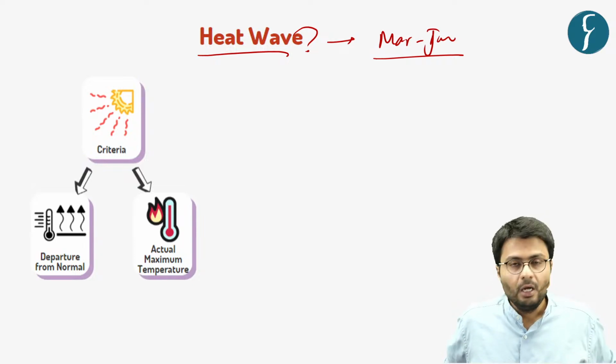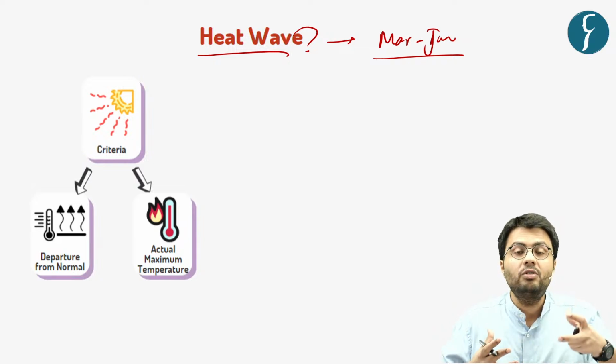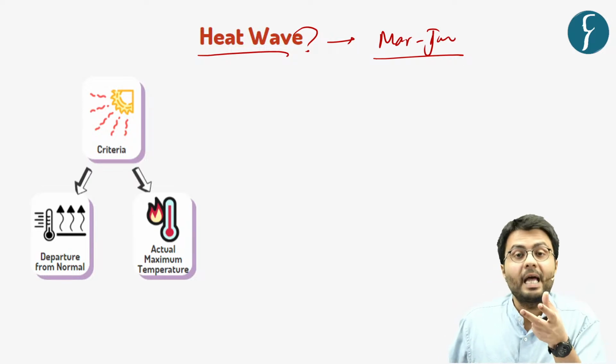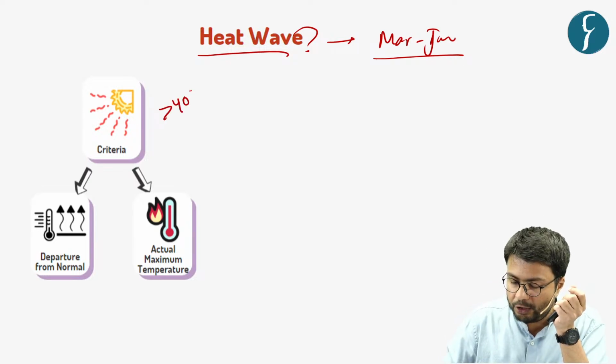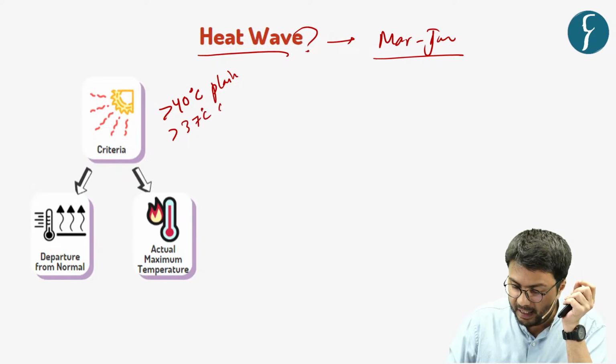Now, there are various criteria for when a government can announce or declare a heat wave condition. The primary condition is that the temperature should be more than 40 degrees centigrade in plains, more than 37 degrees centigrade in coastal areas, and more than 30 degrees centigrade in hilly regions.